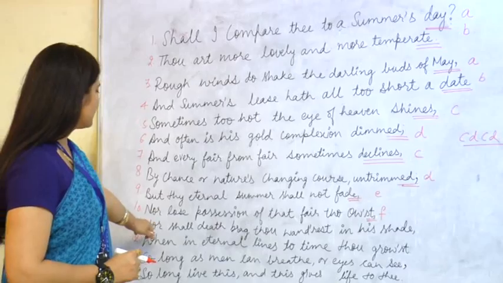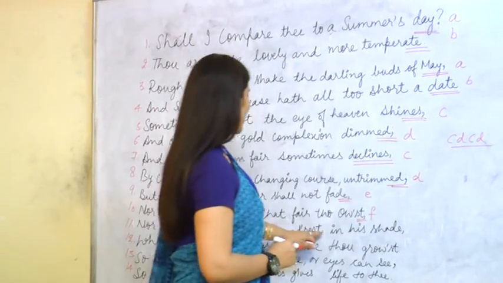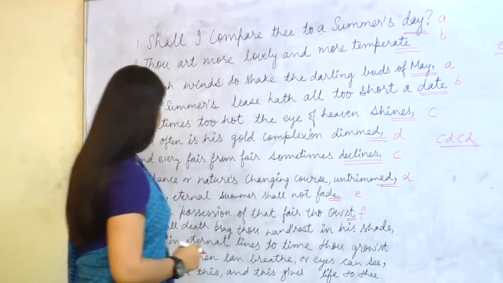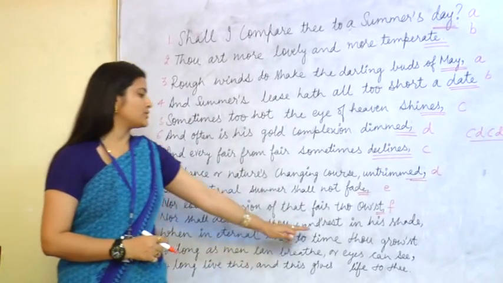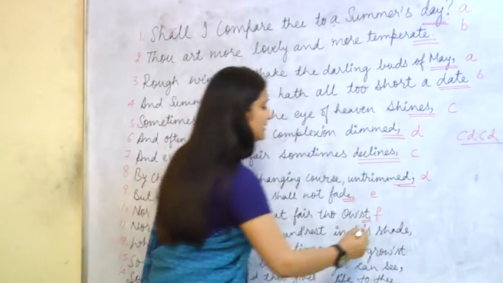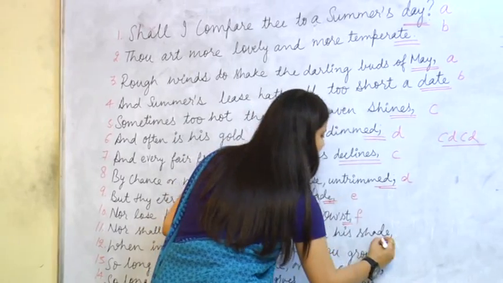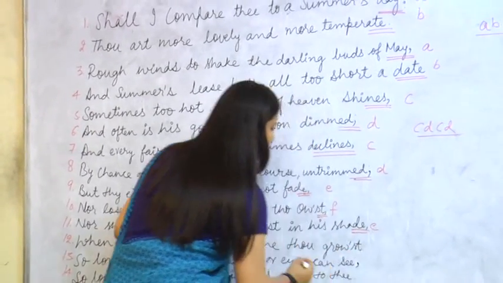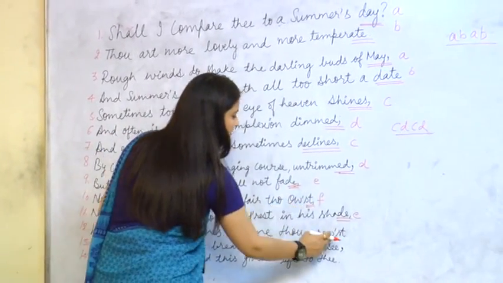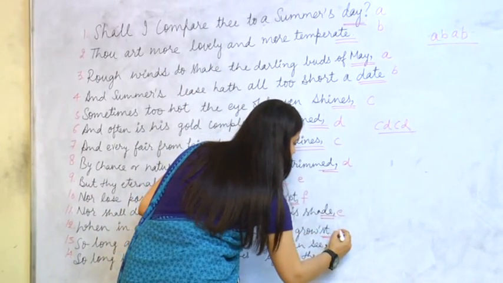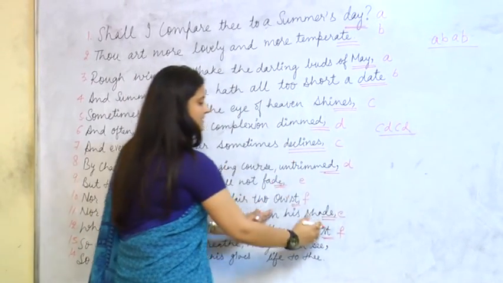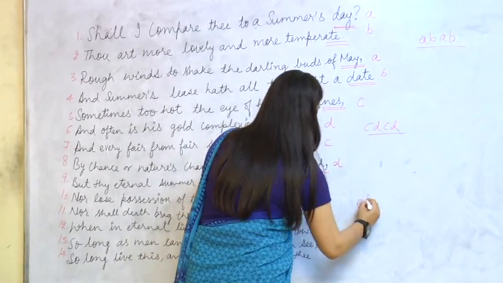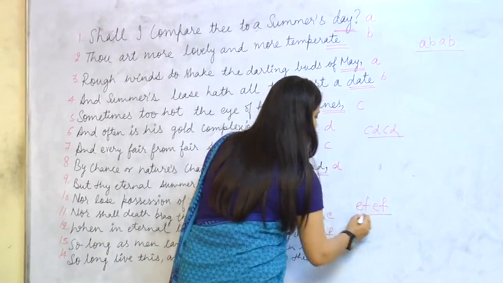Going to the next two, nor shall death brag thou wander'st in his shade, when in eternal lines to time thou grow'st. Here we can see fade is rhyming with shade, so it will be E, and ow'st is going with grow'st, so we'll be placing F. So for these four lines we have a rhyming scheme of E, F, E, F.